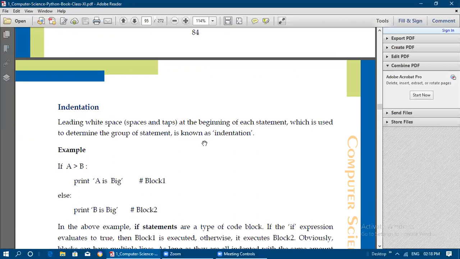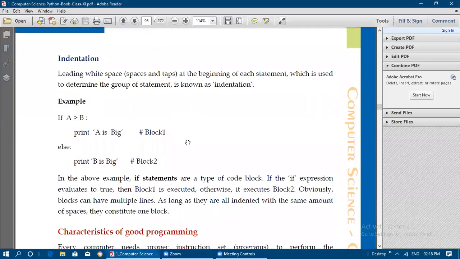So it is used to determine the group of statements. So which is where the block is started. So based on the indentation, we can identify where one block is started, where another block is started. Based on the spaces, we can understand. If we leave only 4 spaces, that is one block. If you are leaving another 4 white spaces, that is totally 8 spaces, if you are giving from the beginning of the statement, then we will call that as inner block of that outer block. Okay, so like that we can write the indentation.